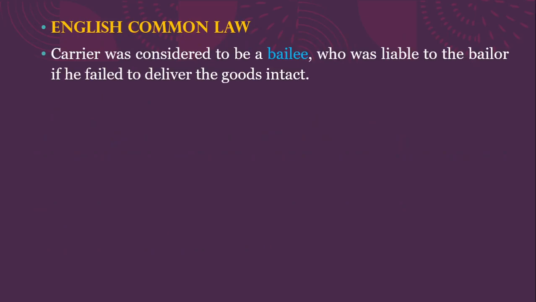Now, in English common law, as I've already said, it developed from the bailment laws. So, the carrier was considered as a bailee, and he was liable to the bailor. Bailor means, as in the earlier slide, the consignor. The bailor is the exact equivalent of the consignor, and the bailee was liable to the bailor if he failed to deliver the goods intact.